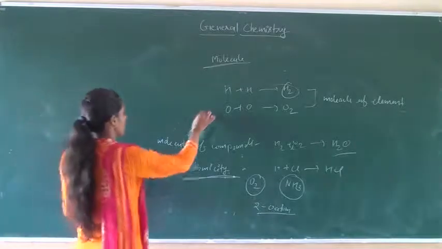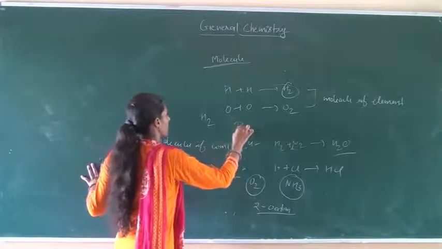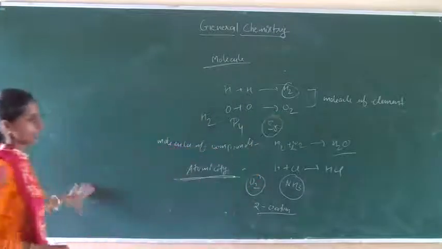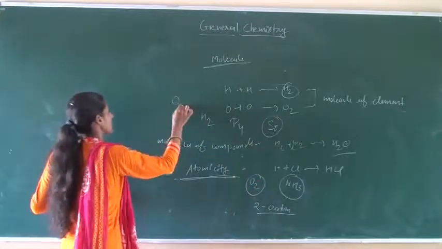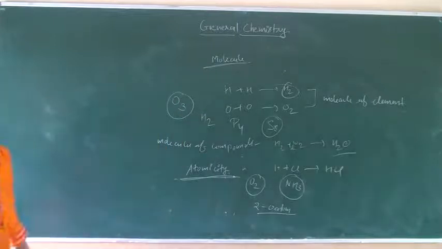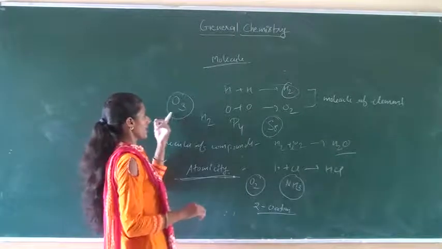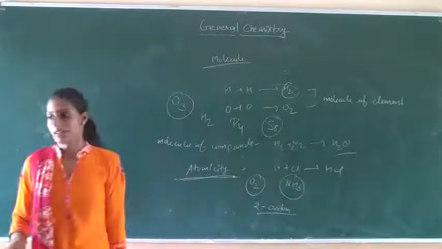Similarly, H2 has atomicity 2, P4 has atomicity 4, S8 has atomicity 8, and O3, ozone, has atomicity 3. On the basis of their atomicities, elements may be classified as monoatomic, diatomic, triatomic, tetraatomic, and so on.